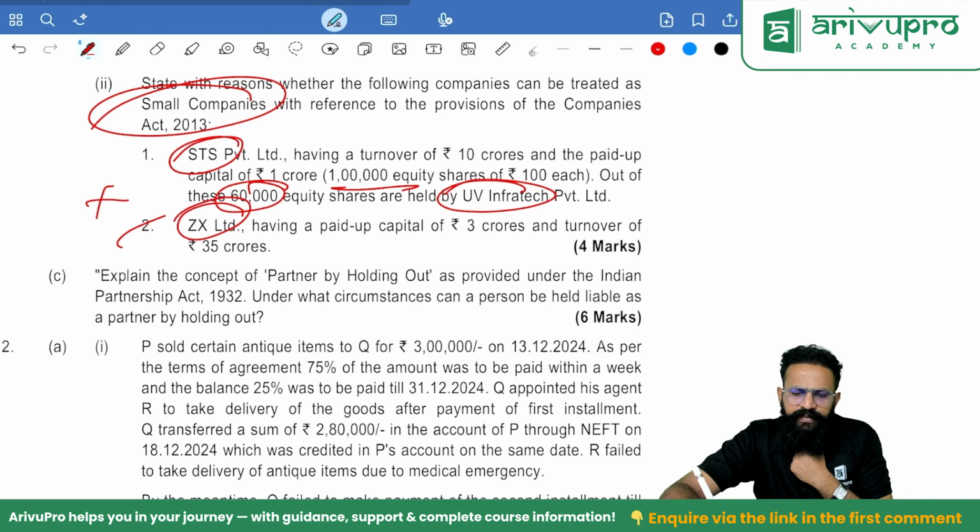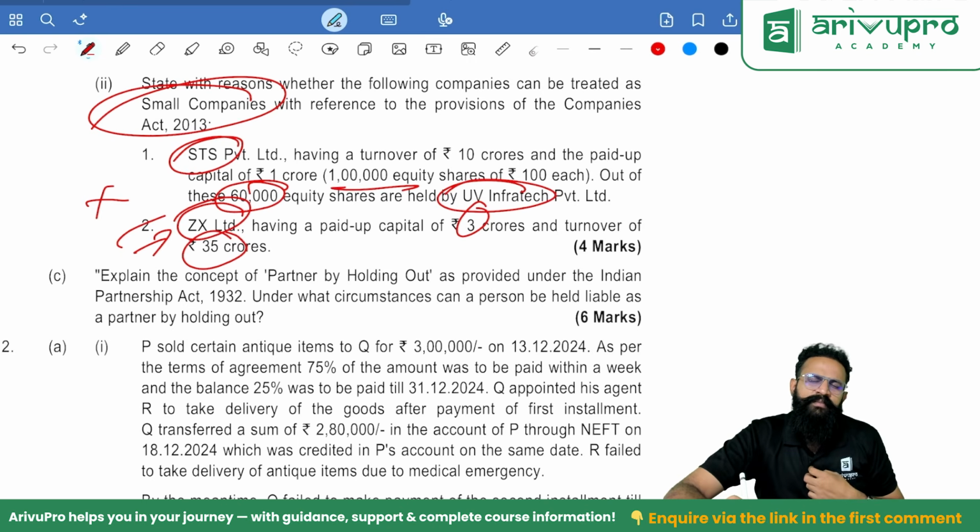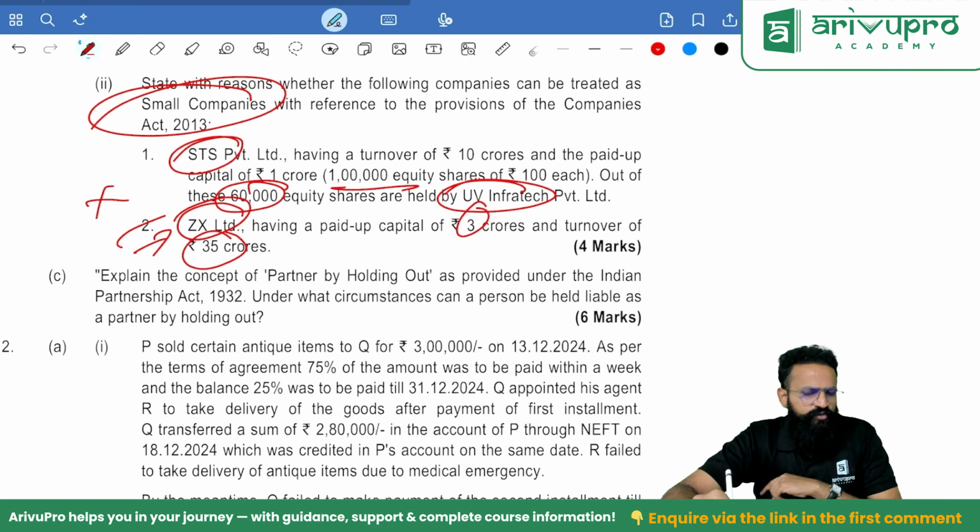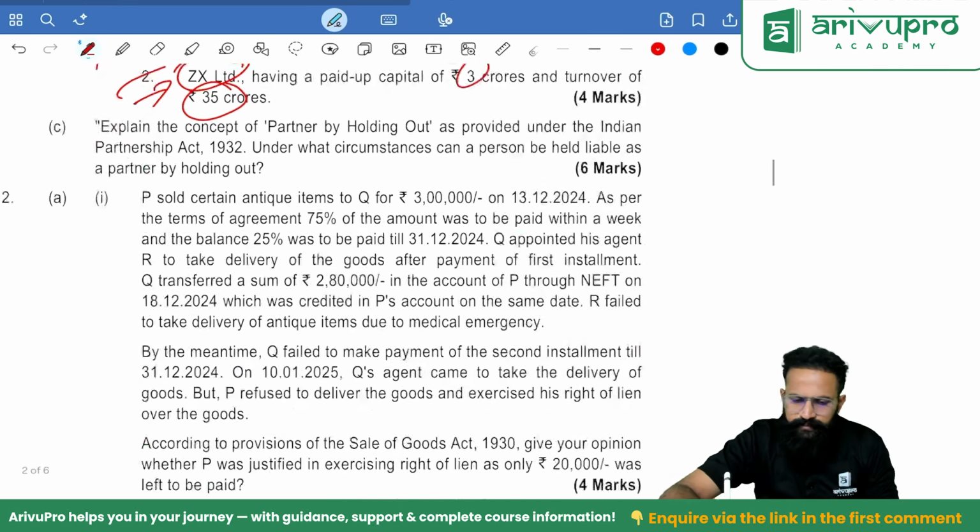ZX Limited having a paid up capital of 3 and turnover of 35. ZX Limited, see, the name says Limited, that means public company. A small company means a company other than a public company. So no, it cannot become a small company.